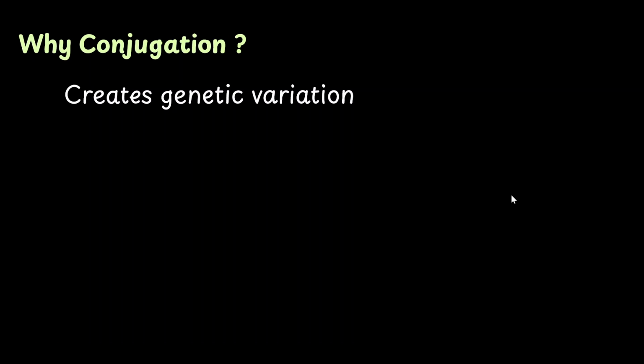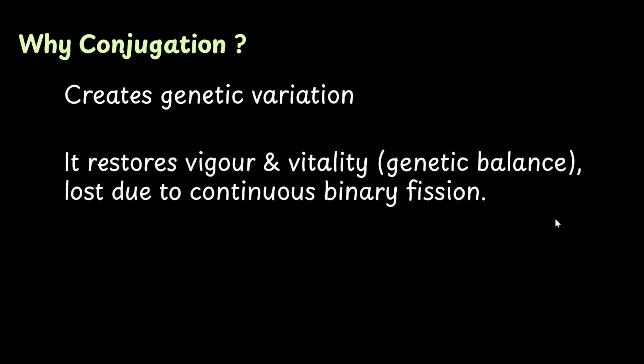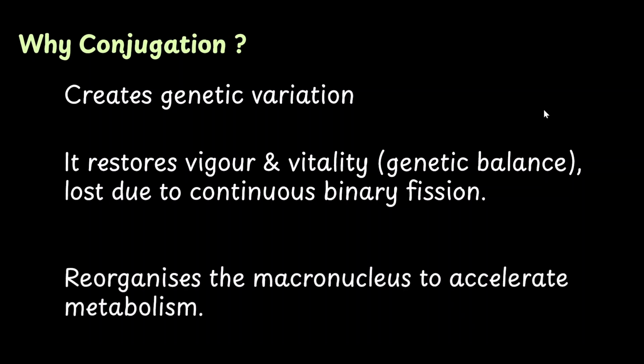But multiple rounds of binary fission can lead to genetic imbalance, especially in the macronucleus, which divides by amitosis. So, when we introduce a round of conjugation, we can restore the vigor and vitality of the cell. Finally, the macronucleus is involved in cell metabolism. When the genetic balance is restored in the macronucleus, it helps in accelerating metabolism.